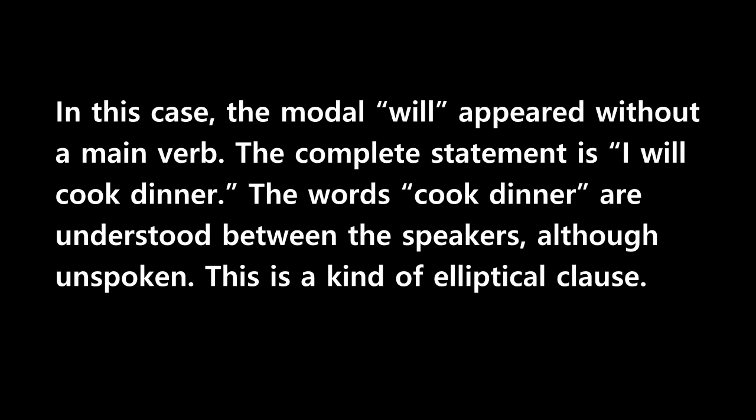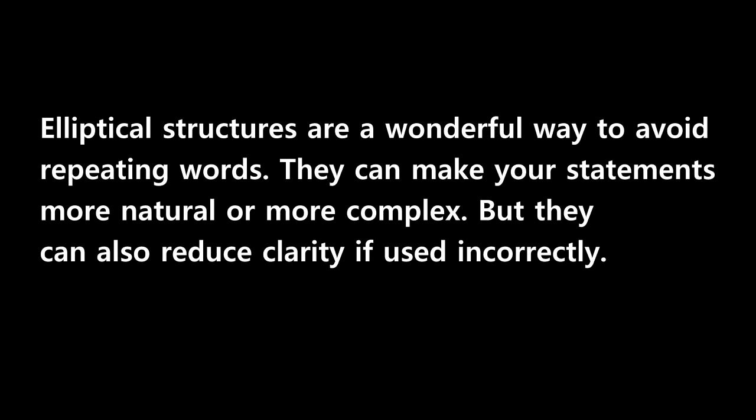I will. In this case, the modal will appeared without a main verb. The complete statement is, I will cook dinner. The words cook dinner are understood between the speakers, although unspoken. This is a kind of elliptical clause.